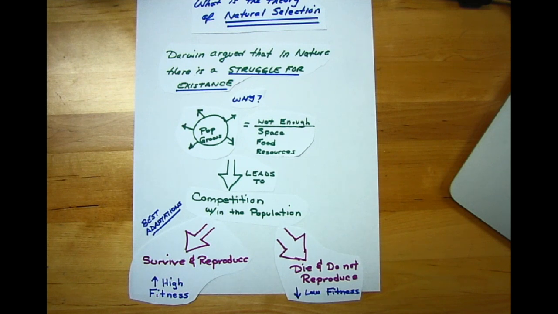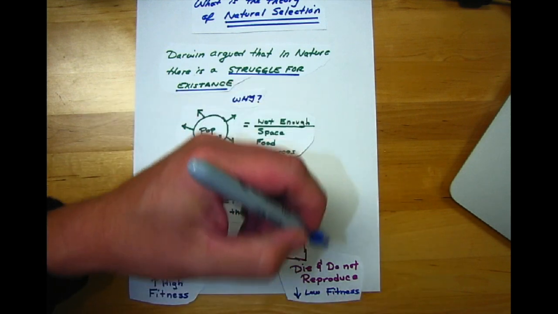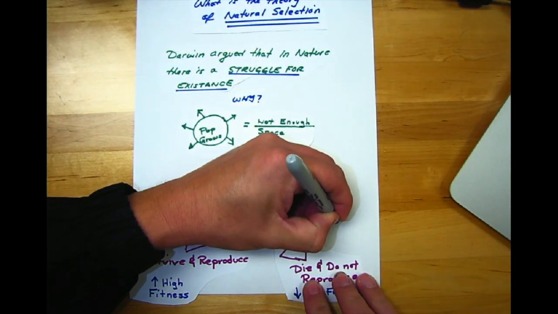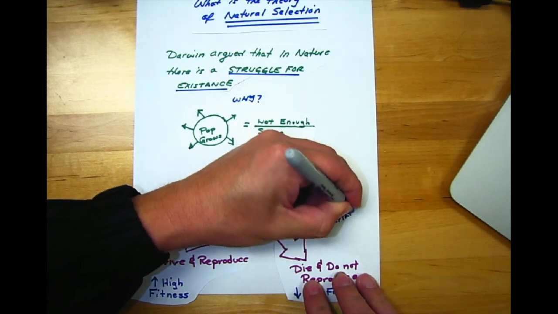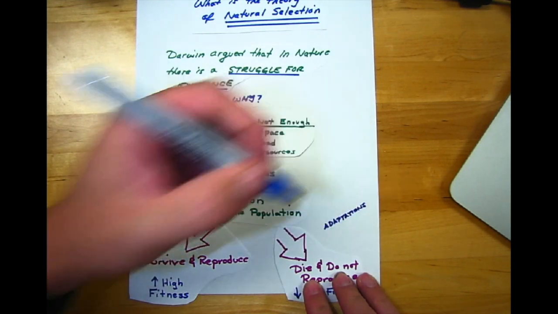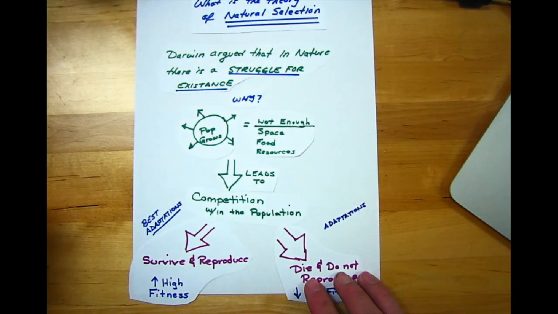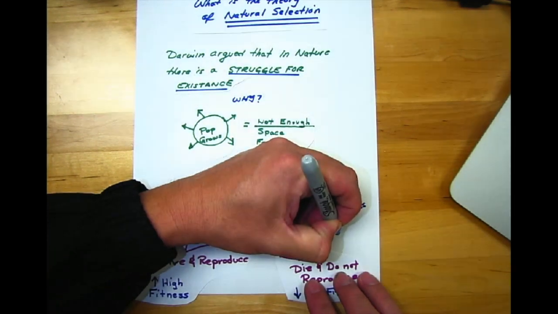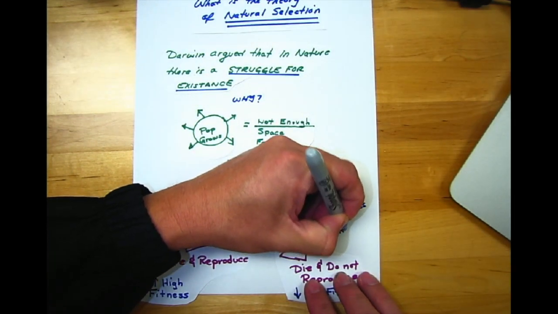Why do they die and not reproduce? Because the adaptations that they have are not the best ones for that environment. They do have adaptations, but they're not suitable for the environment or for nature.